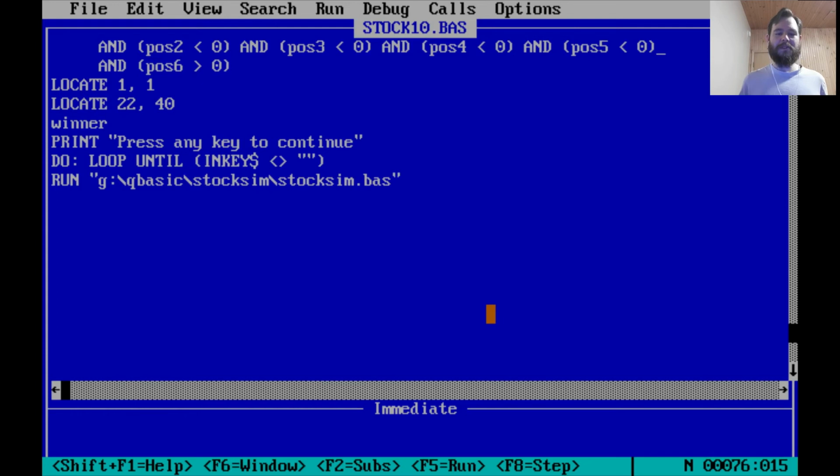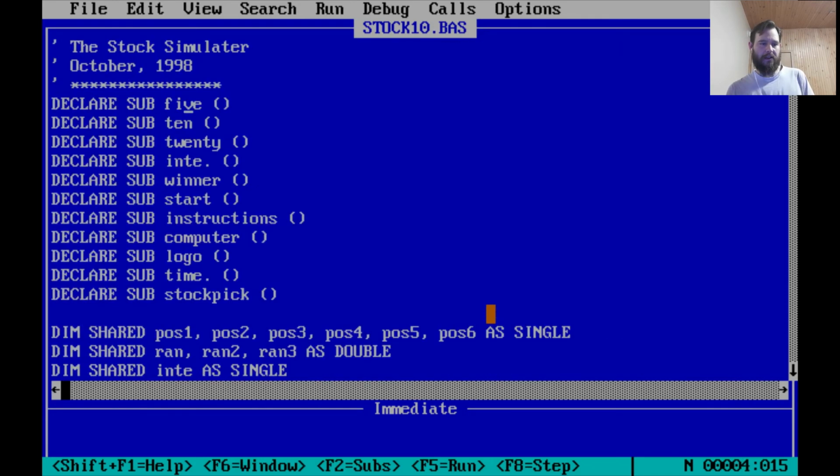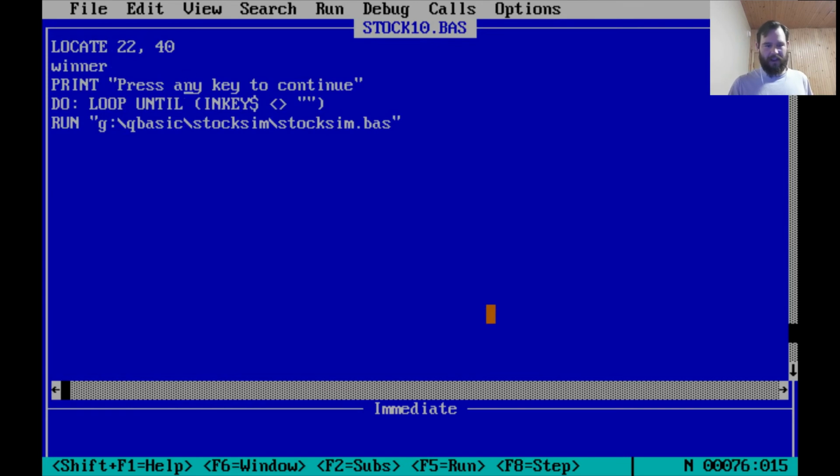G:\QBasic Stock10.bas. And this is probably why the modified date of the file shows year 2000, whereas the actual date on the file is up here. It says October 1998, because this is a series of. Anyway, we'll get to why I'm running this other program at the end of it.